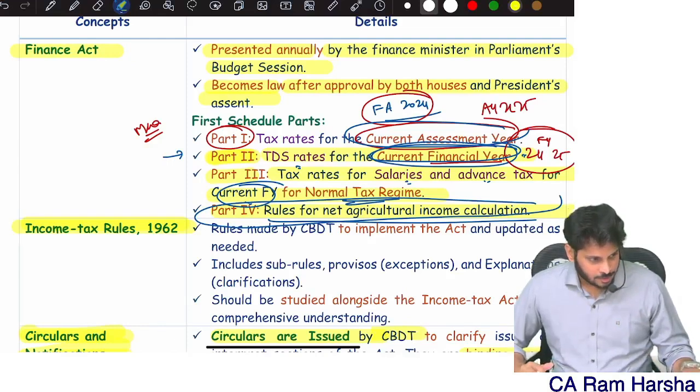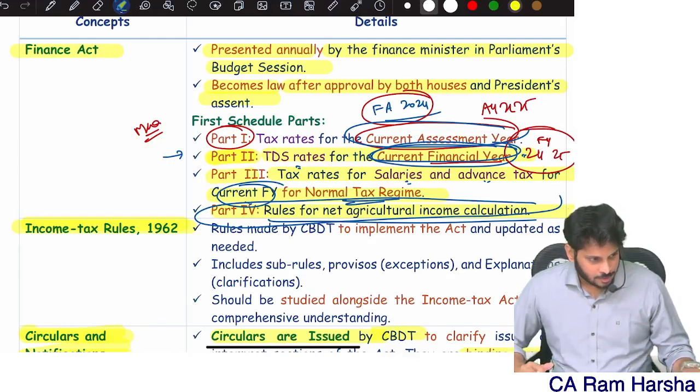Under the default tax regime, how to compute rebate? Under the default tax regime, there is no incentive as such. The department wants to encourage people to choose the default tax regime. They want more people in the default tax. That's why, in the default tax regime, the basic exemption is 3 lakhs. Even if you see, the tax rates are at a lower rate.